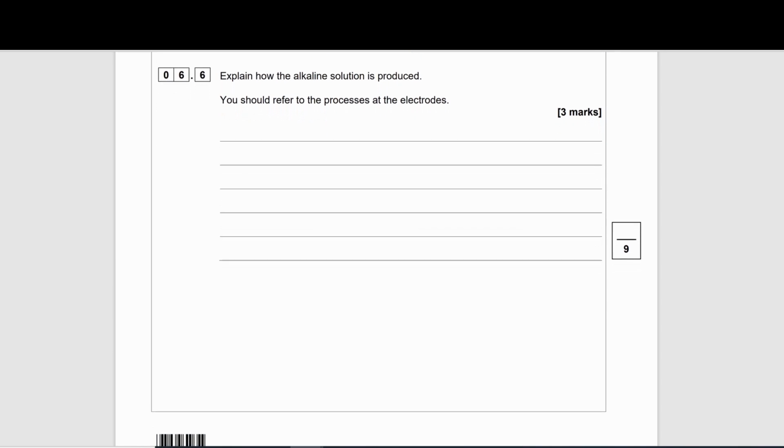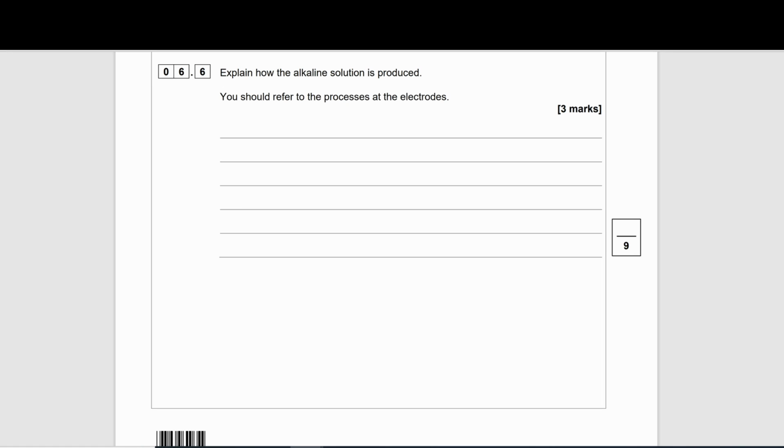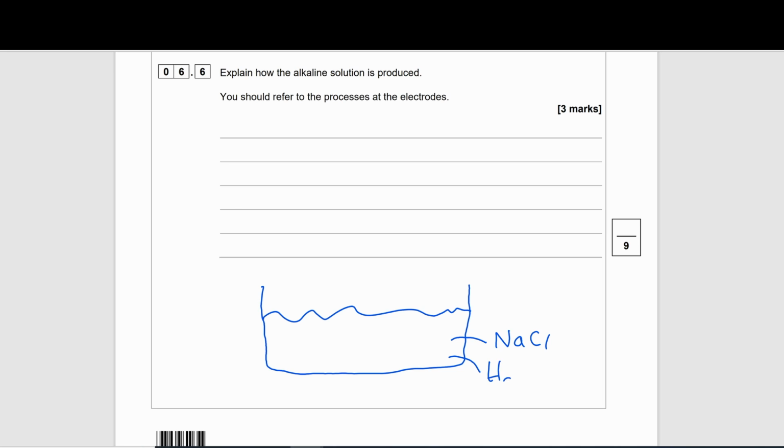6.6. Explain how the alkaline solution is produced. You should refer to the processes at the electrodes. I'm going to draw the setup in a basic format. We have our solution, which contains sodium chloride, our electrolyte, but this is an aqueous solution, so it has been added to water.